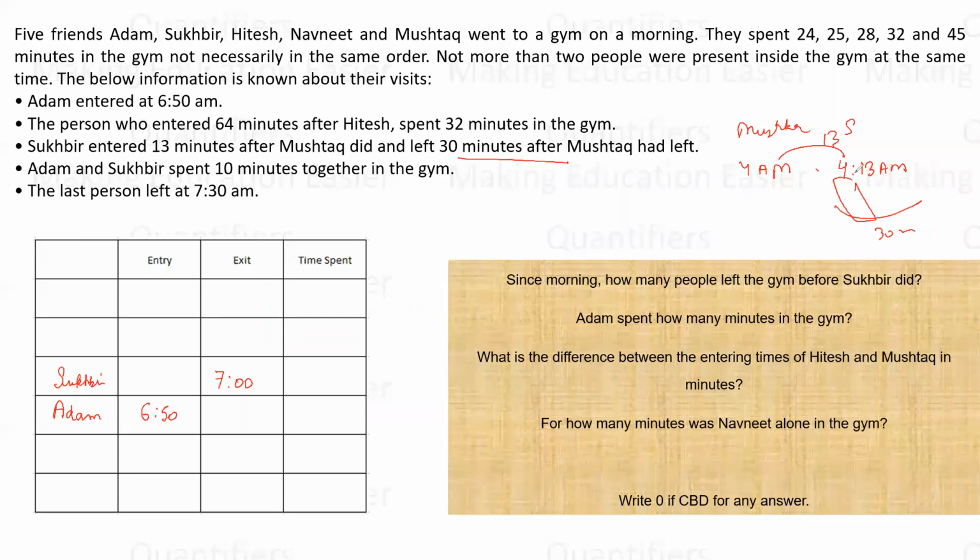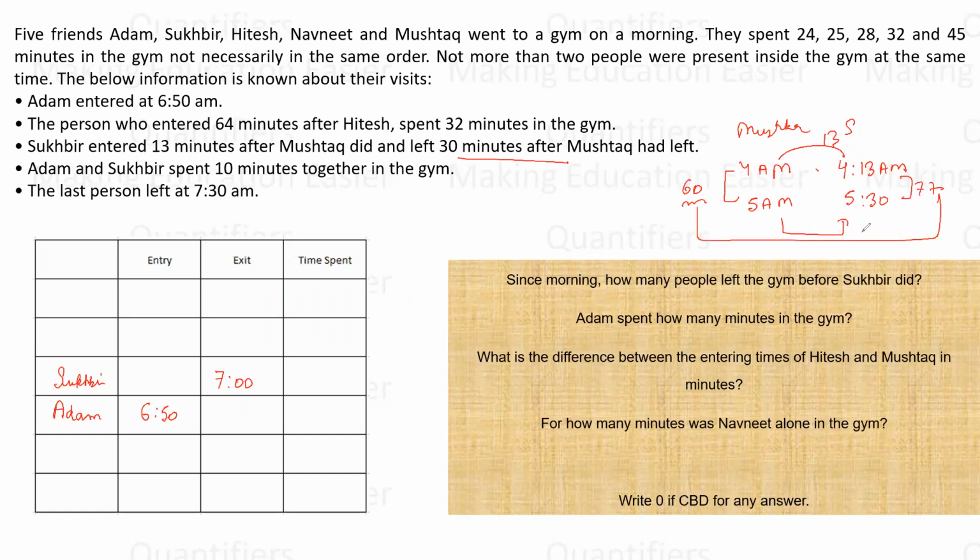You can also prove it by taking any hypothetical time scenario. Let us say Mushtaq left at 5 a.m., which means this person left after 30 minutes, at 5:30 a.m. In this case, the time spent by Mushtaq is 60 minutes and the time spent by him is 77 minutes. Again, the gap between them is 17 minutes. Is this clear, everyone? Any doubt here? Okay, this is clear, right?